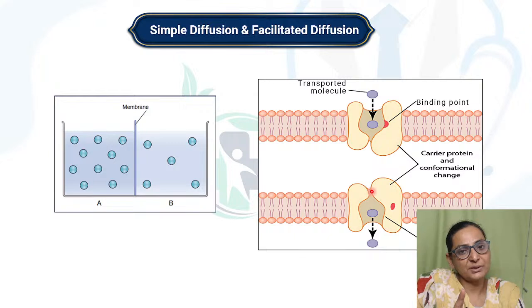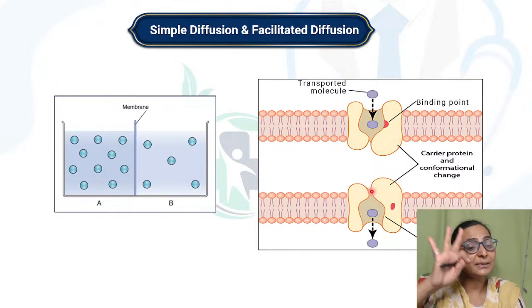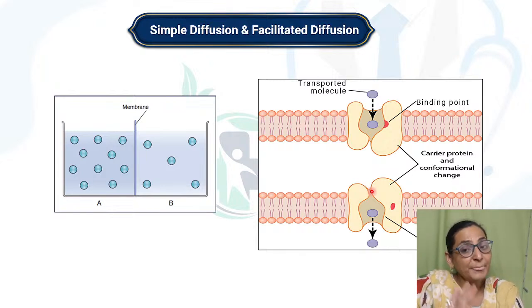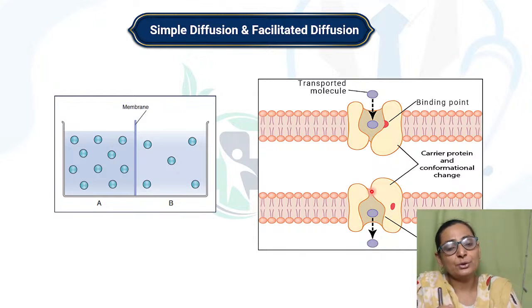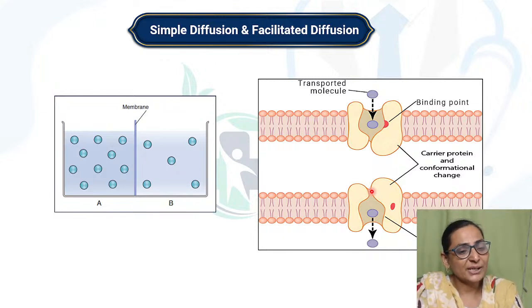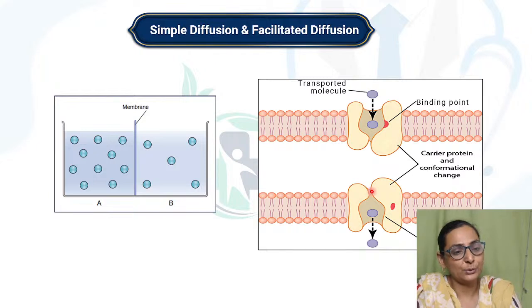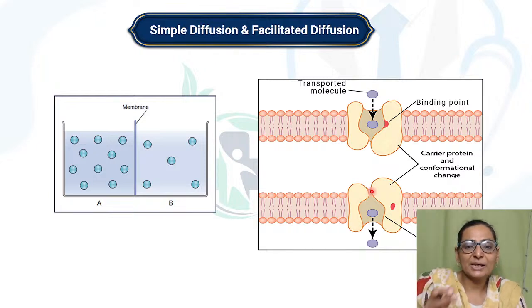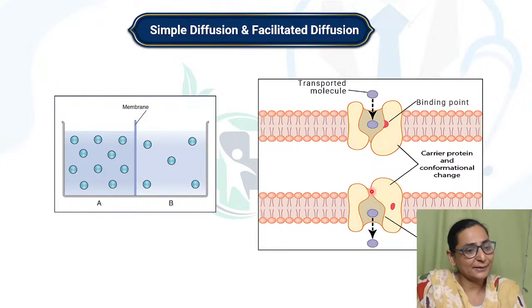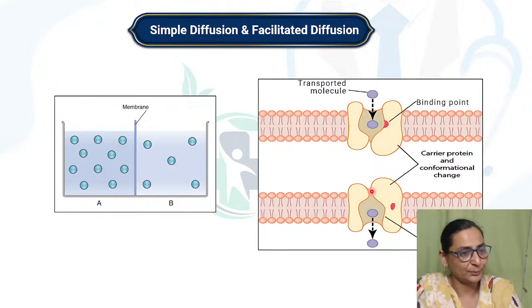So the first important feature is that facilitated diffusion uses a carrier protein but no energy, and it is subjected to saturation. Another important thing, it is subjected to competitive inhibition. Very, very important. There is a carrier protein which can bind to both glucose as well as galactose, or in pharmacokinetics, two drugs can bind to one carrier protein. So it is subjected to competitive inhibition, right? So there is saturation, there is transport maximum, there is competitive inhibition,